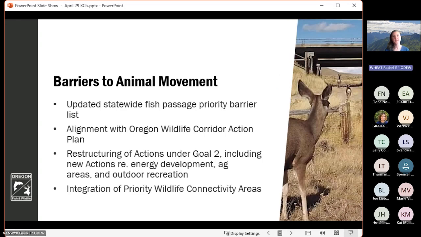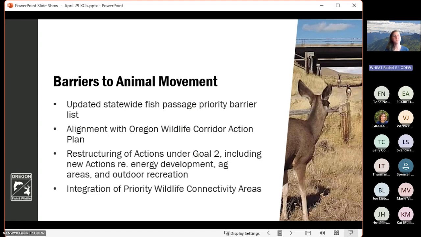The second KCI that we're going to be discussing today is barriers to animal movement. This is the KCI that addresses fish and wildlife habitat connectivity throughout the state. So the major changes that were made to barriers to animal movement include our updated statewide fish passage priority barrier list, which was just approved by our commission earlier in April of this year.